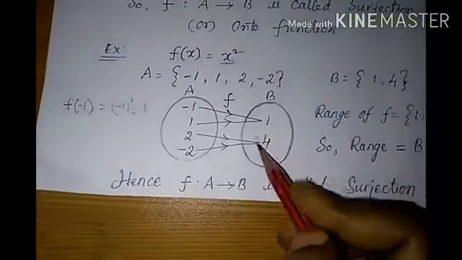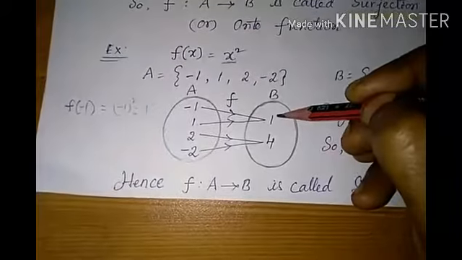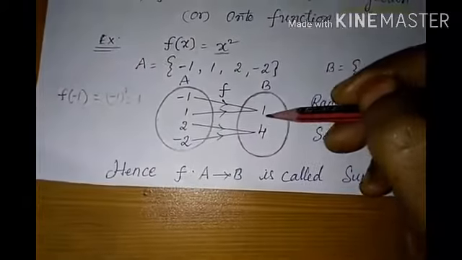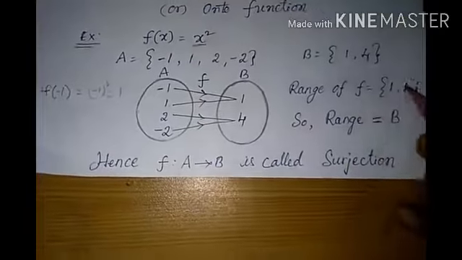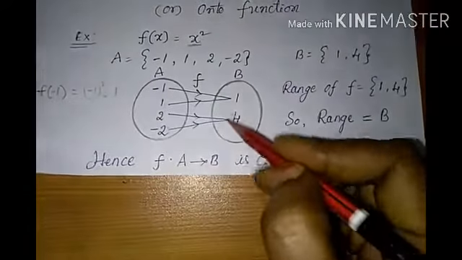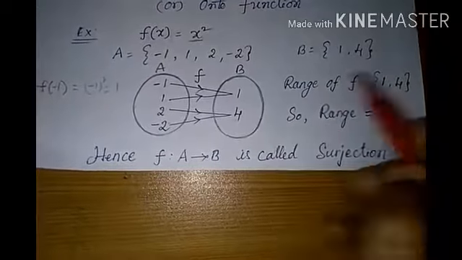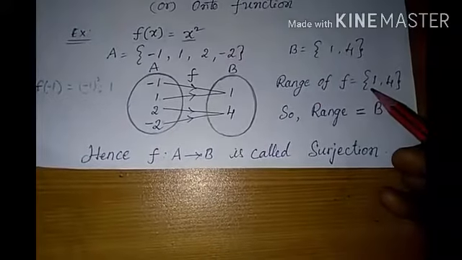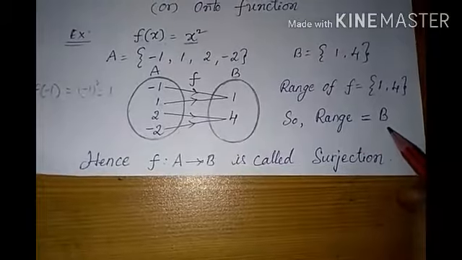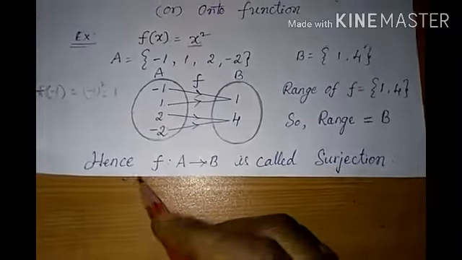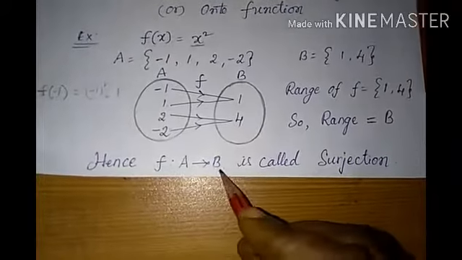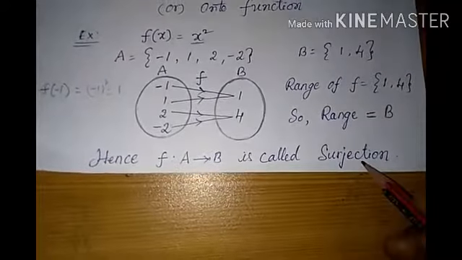Now range of f means images of the elements in A. Images of the elements in A are 1 and 4. So range of f equal to {1, 4}. Now the codomain contains only elements 1 and 4, and the range also contains elements 1 and 4. Therefore we can say that range is equal to codomain. Hence if range is equal to codomain, then the function f from A to B is called a surjection.